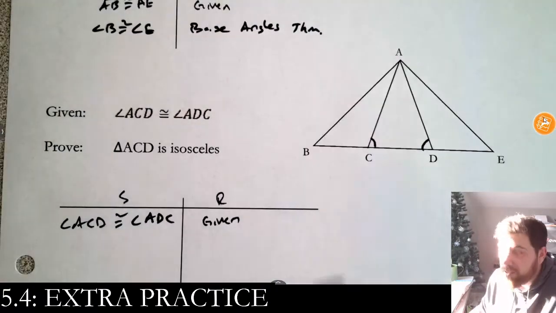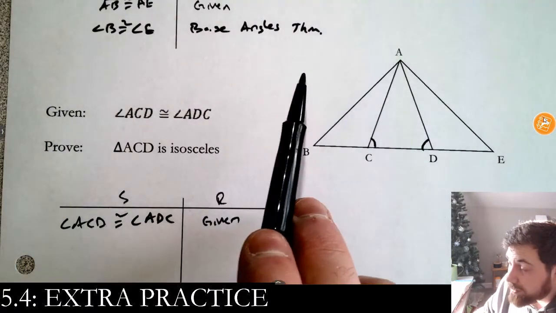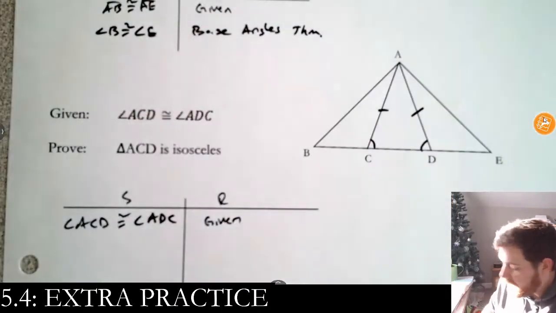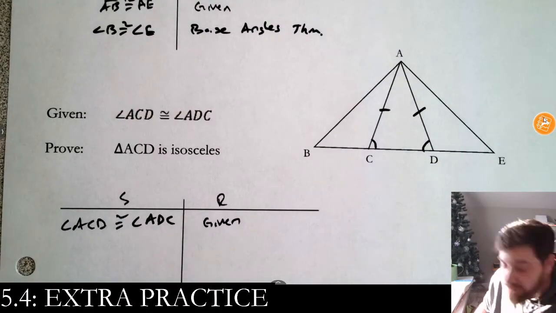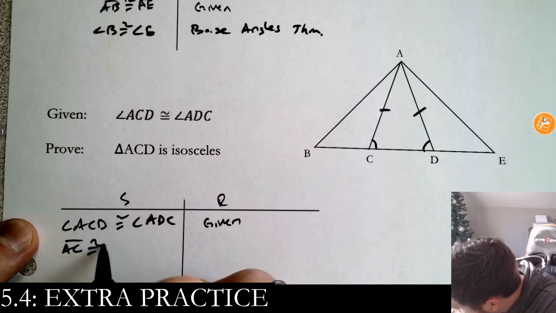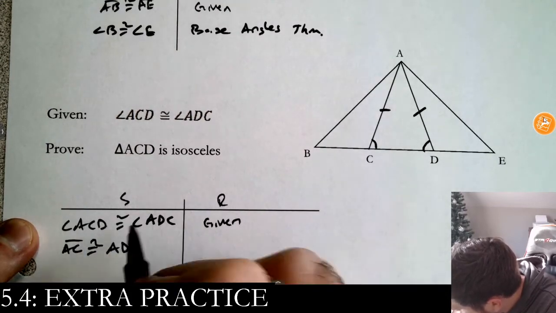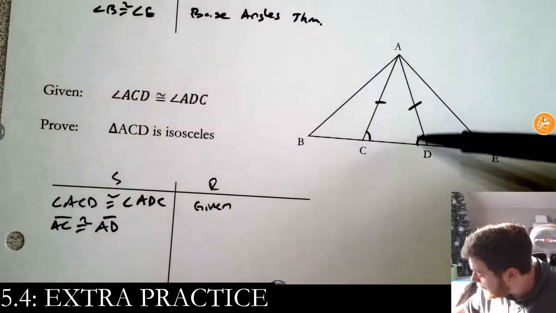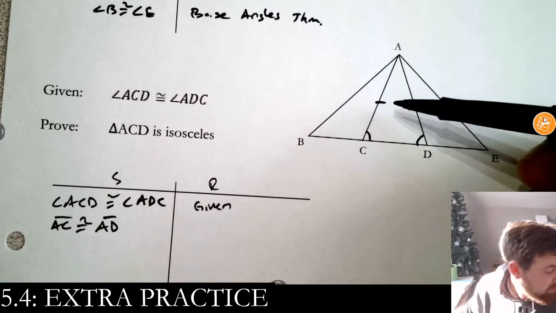Okay? So from this, now I know that these two sides are the same, right? And I know that because of the converse to the base angles theorem. So we're going to write AC is congruent to AD. Okay? And that says if two angles of a triangle are congruent, then the opposite sides of them are congruent.